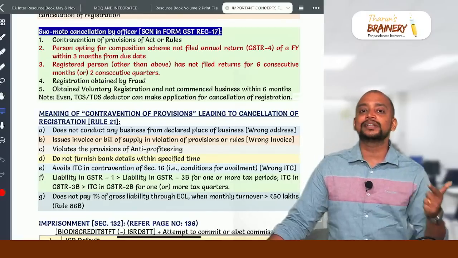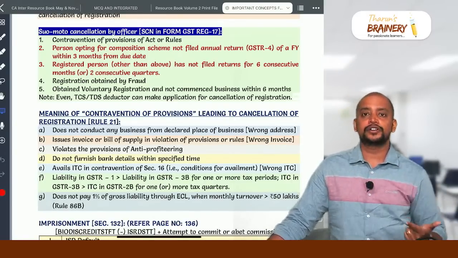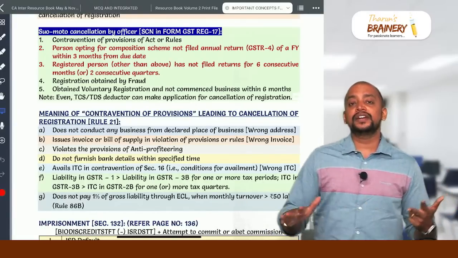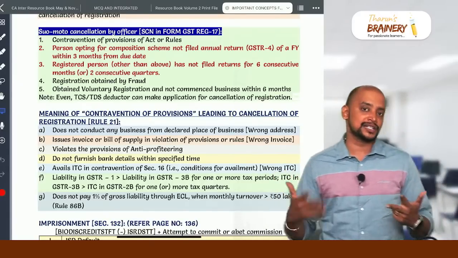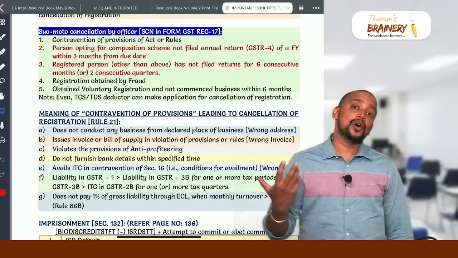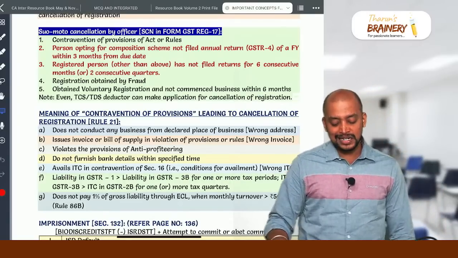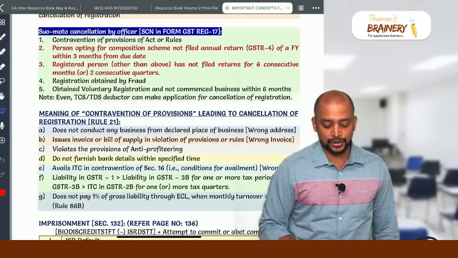The due date is April 30th of the next financial year. From there, within 3 months, if they have not filed the annual return, or a normal person has not filed 6 consecutive monthly returns or 2 consecutive quarterly returns, then registration obtained by fraud, or voluntary registration obtained but business not commenced within 6 months. In these cases, even a TDS/TCS deductor can make an application for cancellation of registration.